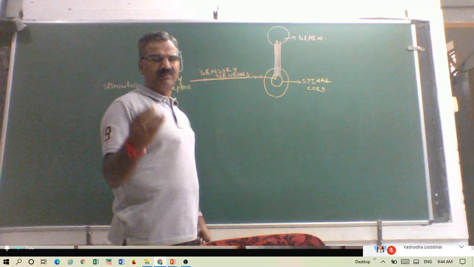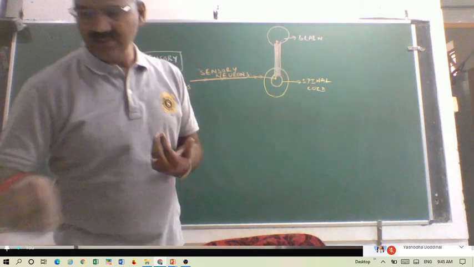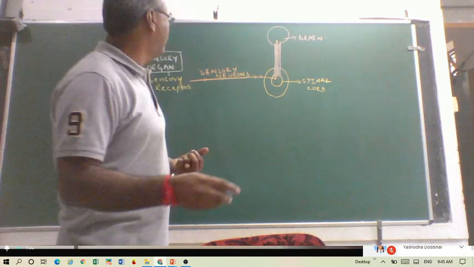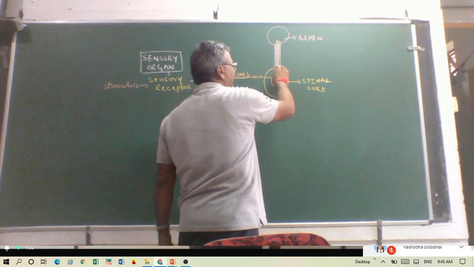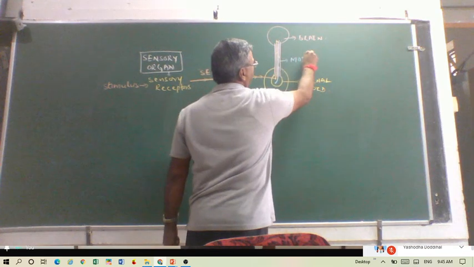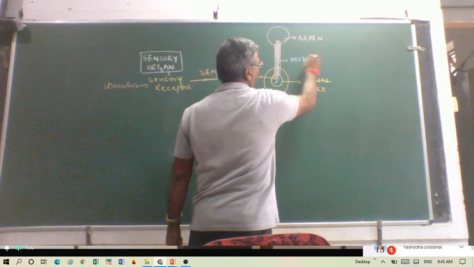Now, once the information goes to the brain, there are neurons which bring information from there. What do you call this neuron? Motor neuron.